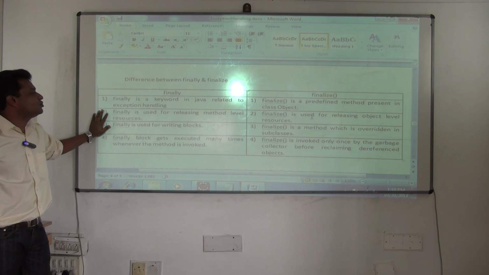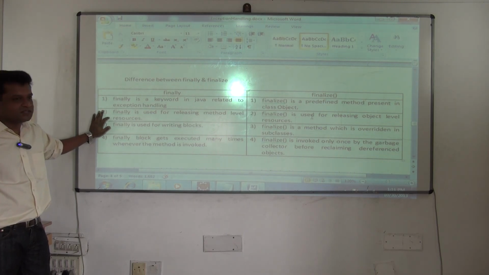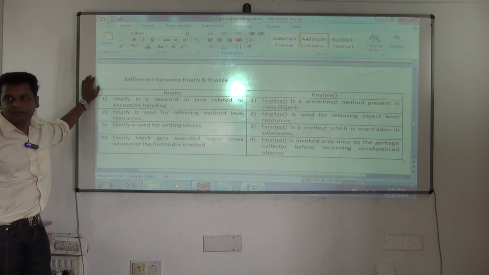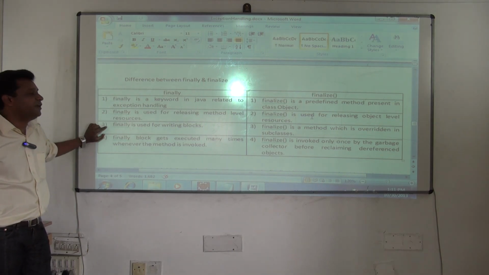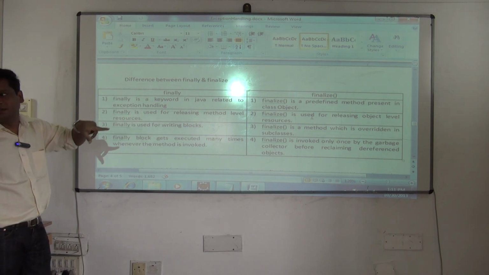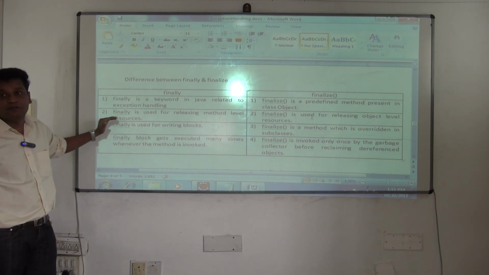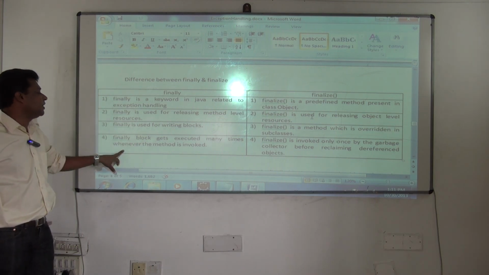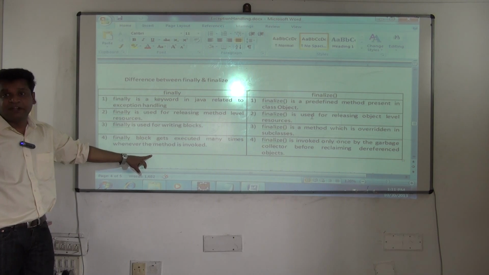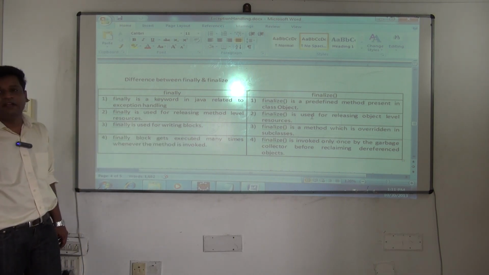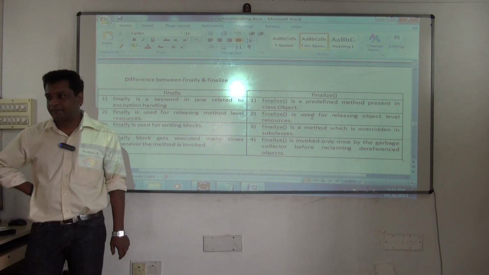Second, finally is used for releasing what? Method level resources. Finalize is used for releasing what? Object level resources. Third point, finally is used for writing what? Blocks. Finalize is a method which is overridden in a subclass. You use finally for writing blocks, but there you are overriding. Next point, the finally block gets executed many times, whenever the method is invoked. Finalize is invoked only once by the garbage collector before reclaiming dereferenced objects.